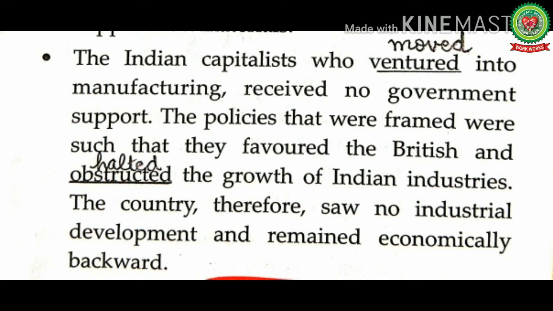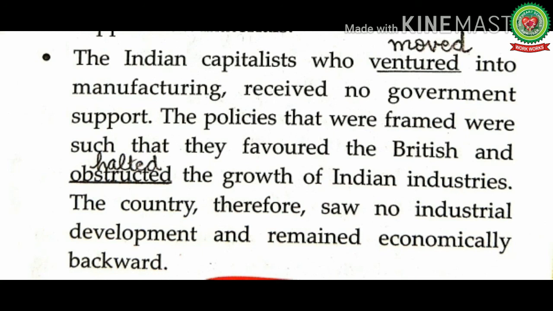So we can conclude that the British domination of India brought about many changes in the economic setup of India. And the British made all the policies which were in their own favor and they totally neglected the Indians. The British policy of making India a supplier of raw materials for its own industries and a dumping ground for its finished products had a negative impact on the Indian economic growth.